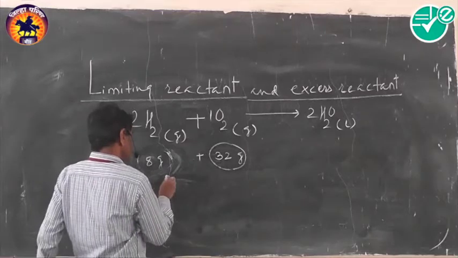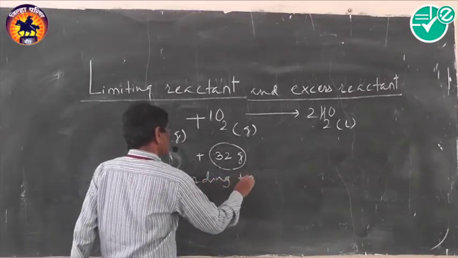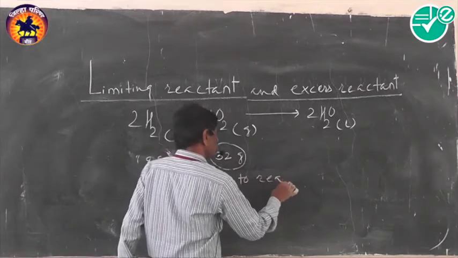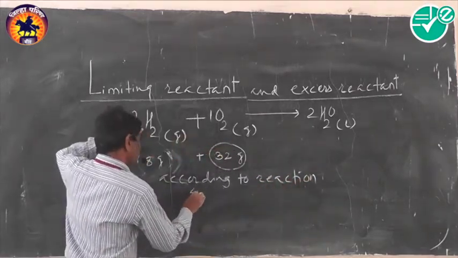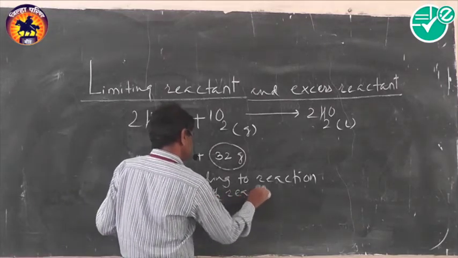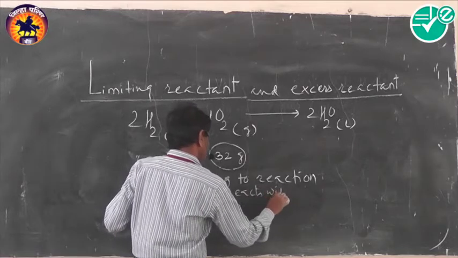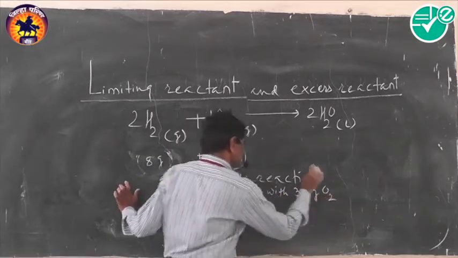According to the reaction, 4 gram hydrogen reacts with 32 gram oxygen.